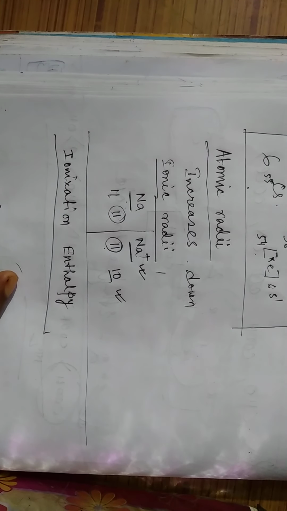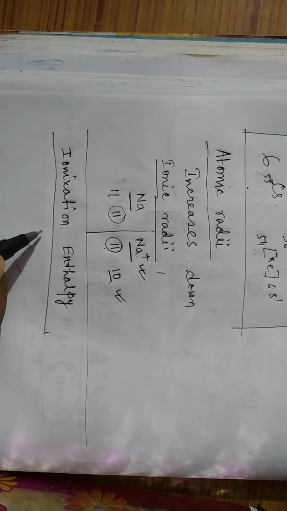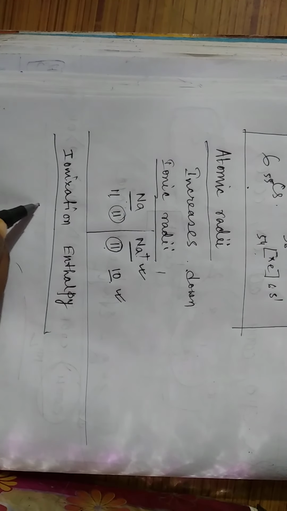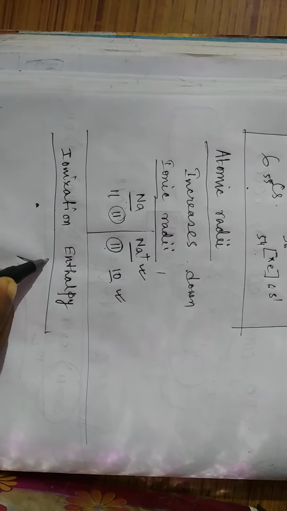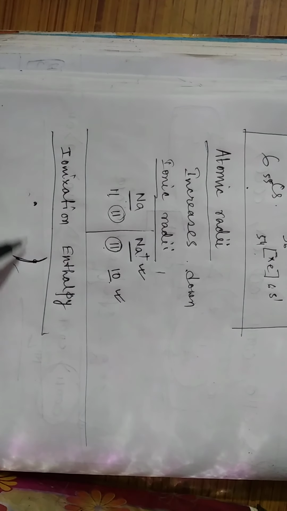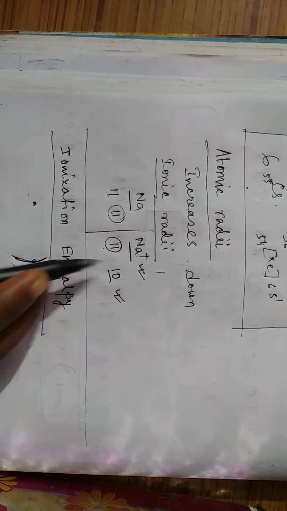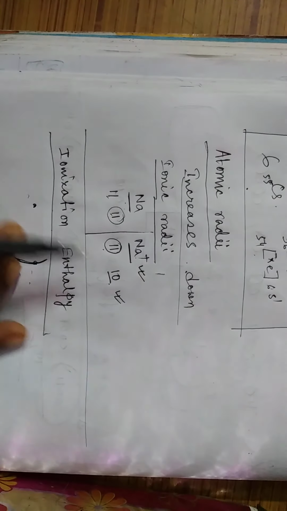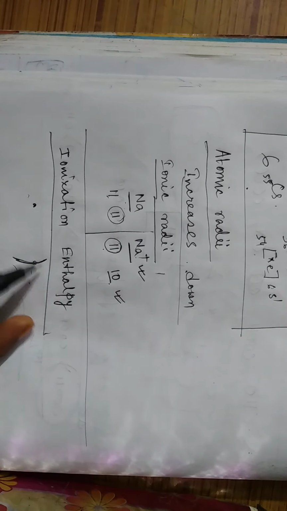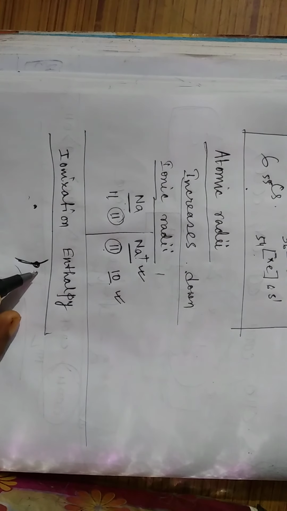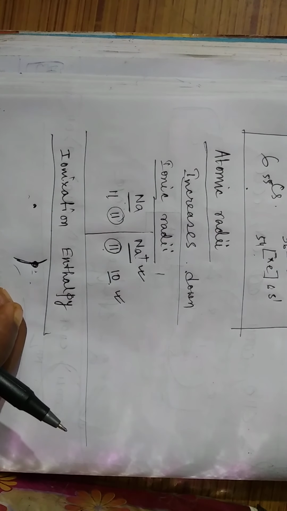Okay, sorry, it will decrease always. What is the reason behind that? Because ionization enthalpy depends upon the distance from the nucleus to the outermost electron. If we go down the group, as I said, the size increases, therefore the distance between the nucleus and the outermost electron increases. As the distance increases, always remember the effective nuclear charge will decrease.